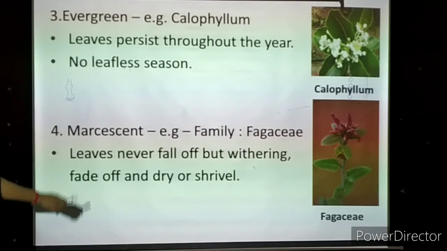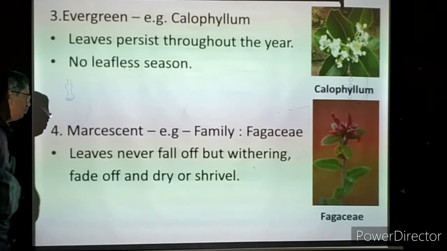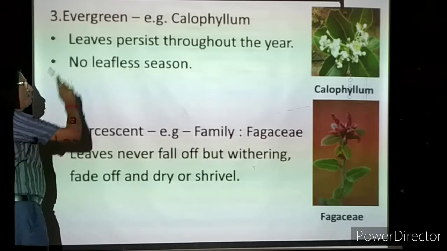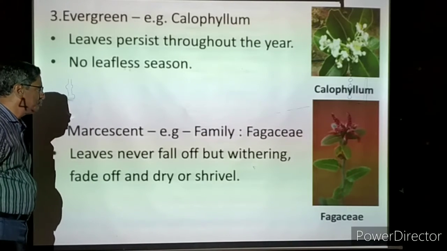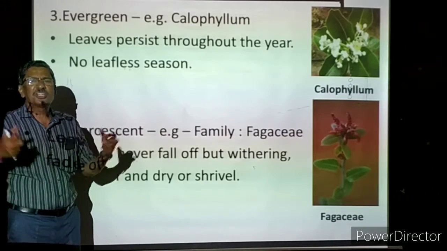Next one is marcescent. Now we will see what is the meaning of this marcescent. Example, family Fagaceae. The leaves never fall off. That means the same way as the previous one. The leaves will never fall off, but they are withering. That means they are shrinking.